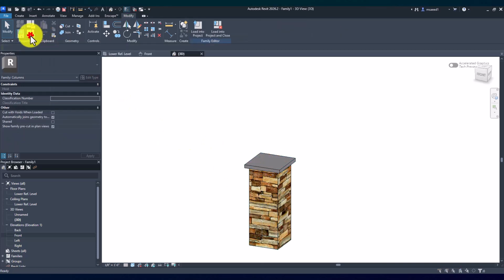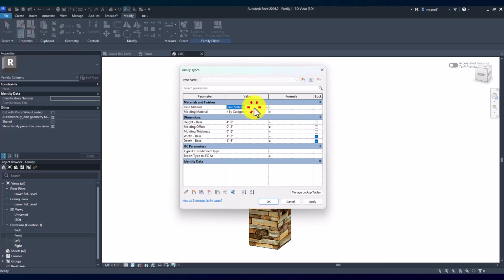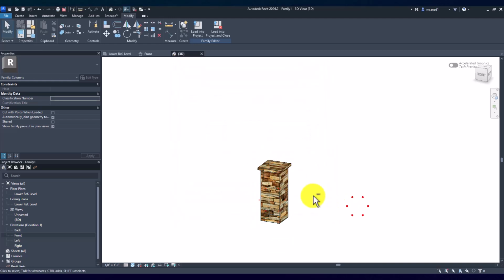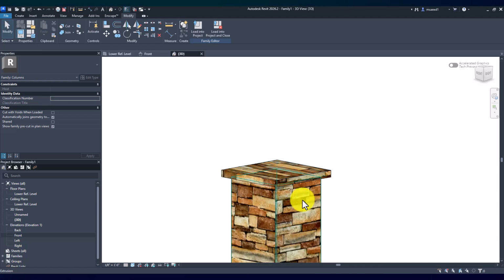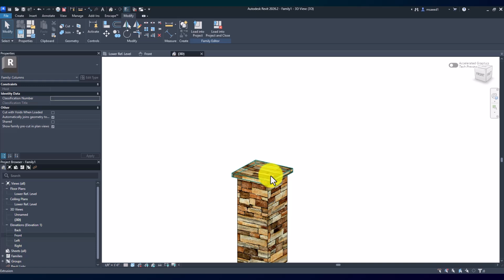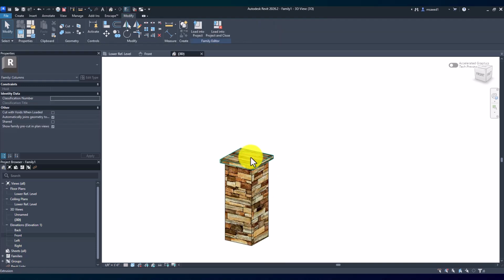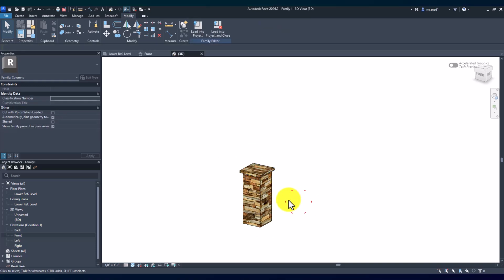So now we can go back here, and just to speed things up here, I'm just going to use the same material for the molding as well. In reality, it's likely going to be cement or something like that. So you can play around with the materials later. I just want to go and show you guys how to actually get this thing fully parametric and assign stuff to it.